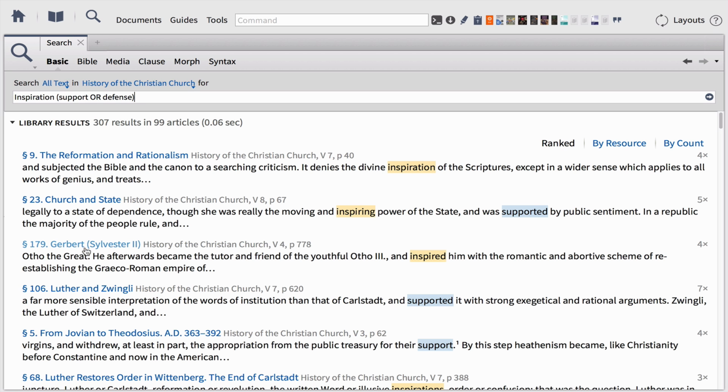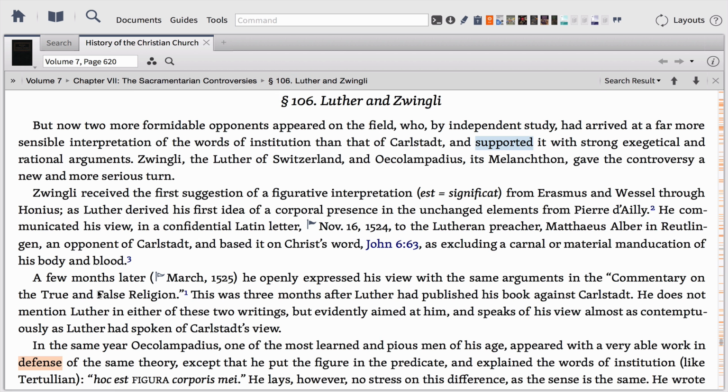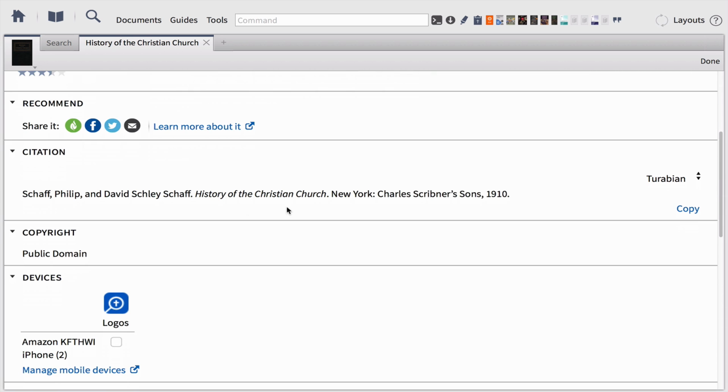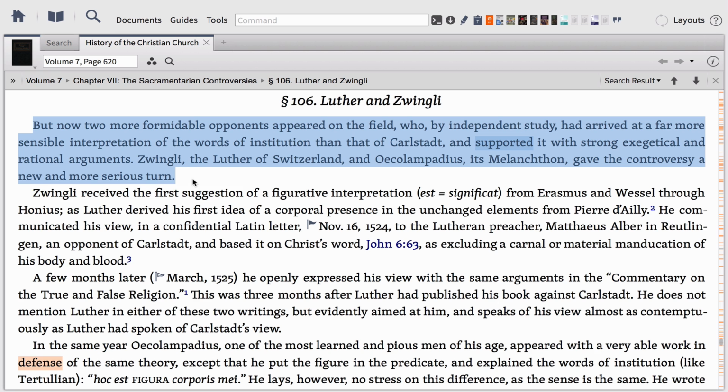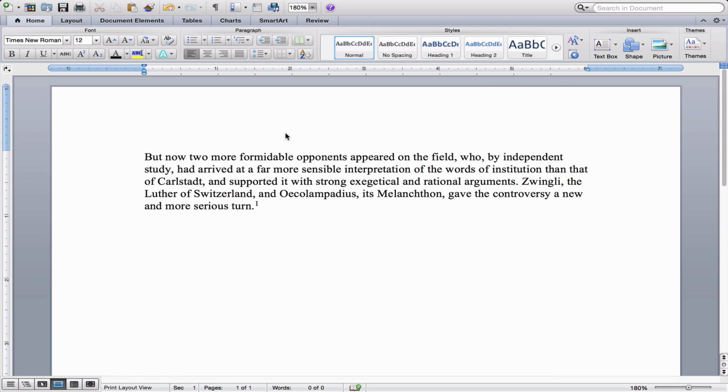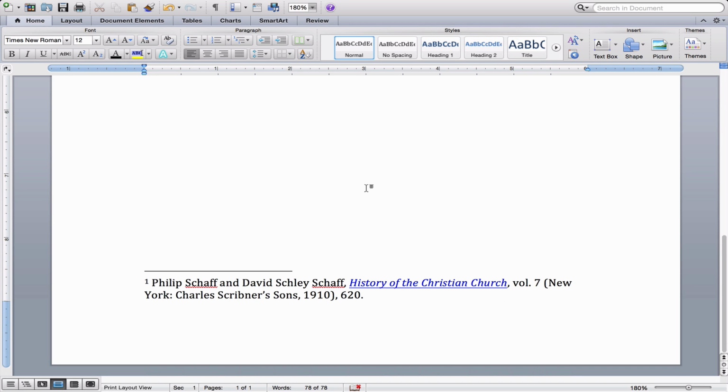Now, as I begin to click on these articles, it's important for you to understand that you can use the Resource Information button in the top right to quickly access citation information, or simply copy and paste right from the text into your article or your paper. Not only will you have your quotation, but at the very bottom you'll see that Logos has even created footnotes for you according to the format you selected in program settings. And this is how we write an effective doctrinal synthesis using the power of Logos Bible software.